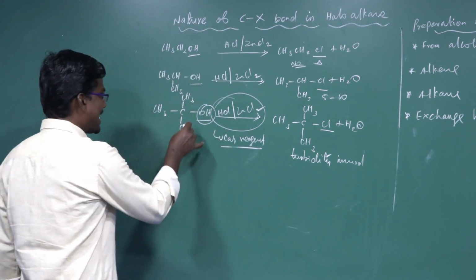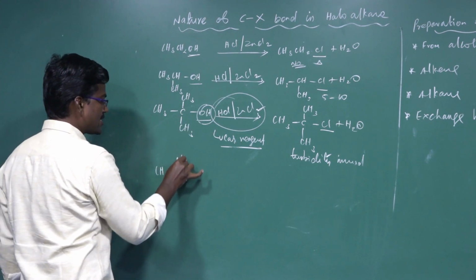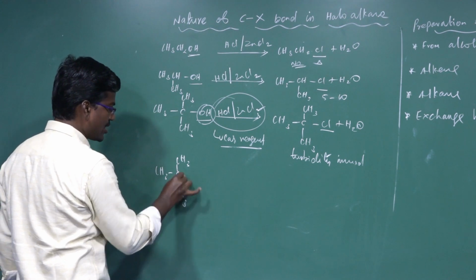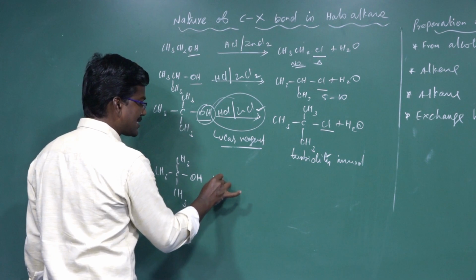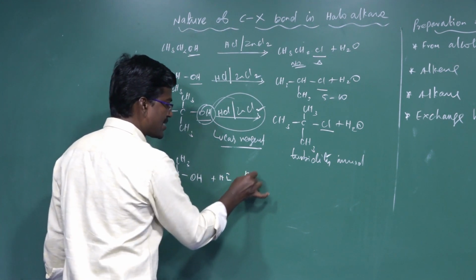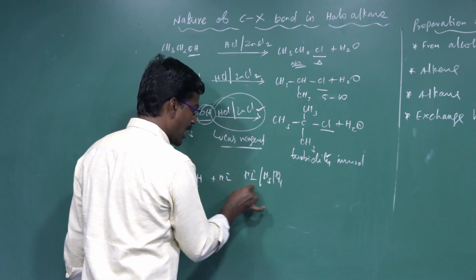Another one: tertiary butyl alcohol, (CH3)3C-OH, is treated with concentrated hydroiodic acid in the presence of potassium iodide and orthophosphoric acid, H3PO4.